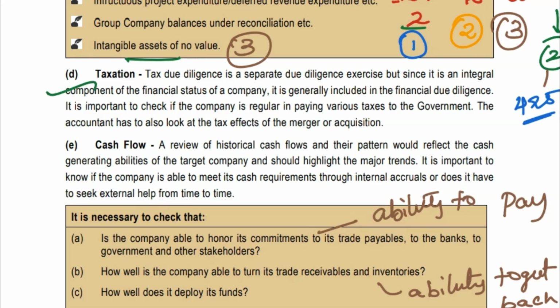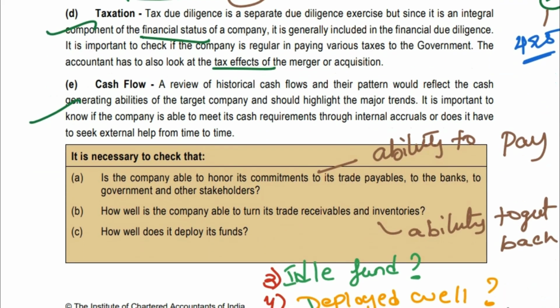Next we are going into taxation. I'm not going to discuss taxation in detail. It is an integral component of the financial status of the company, so you have to see what the tax effects of the merger or acquisition are. Next, cash flow. This is important. Here you have to see what the pattern of the cash flows is, and whether it is generating cash or not. What is the major trend? You have to see these things in cash flow.